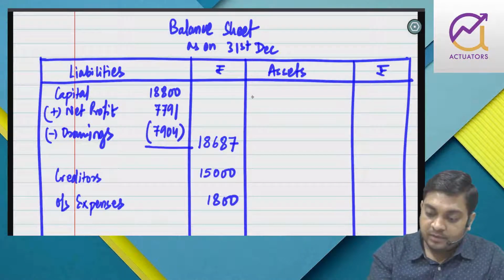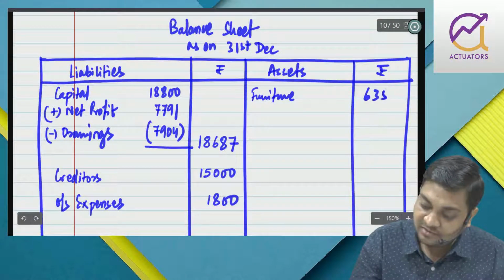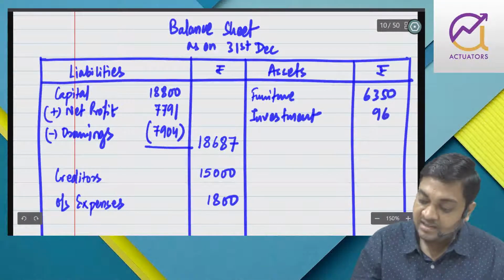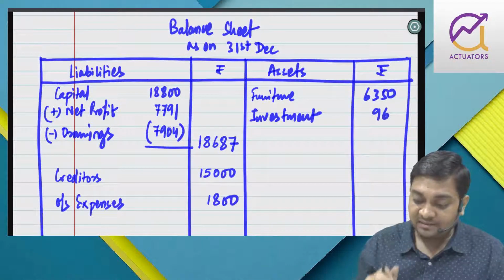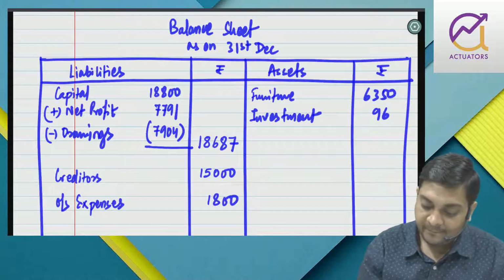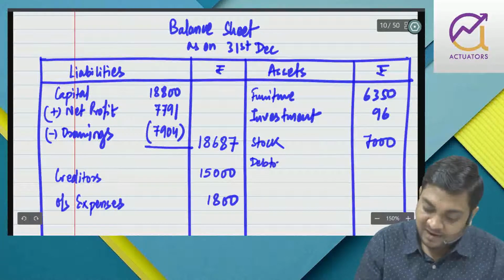Now, then we have furniture 6,350, and then we will have investment 96, the closing balance, right? Then I will have stock, closing stock 7,000.